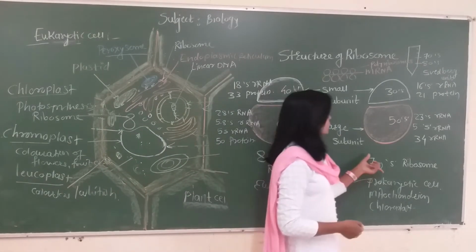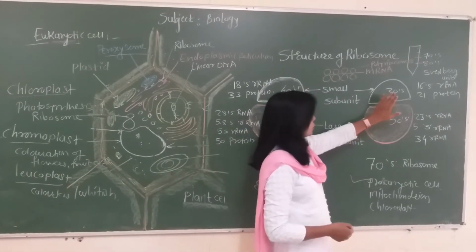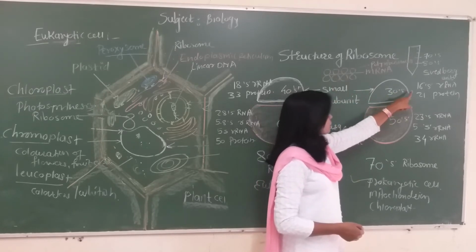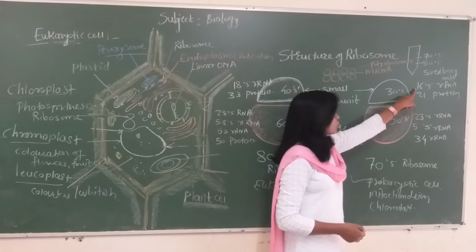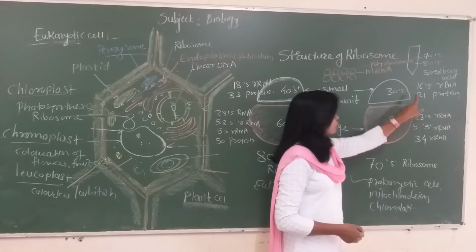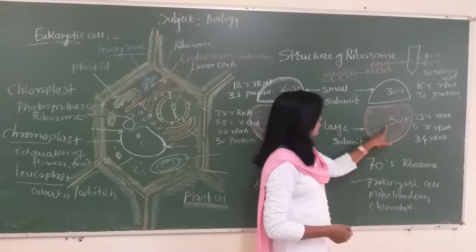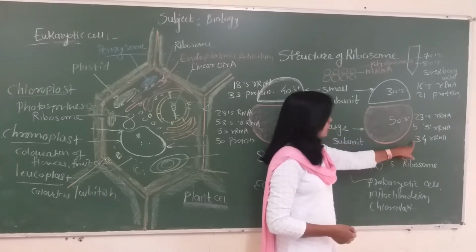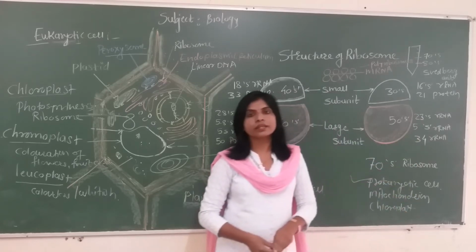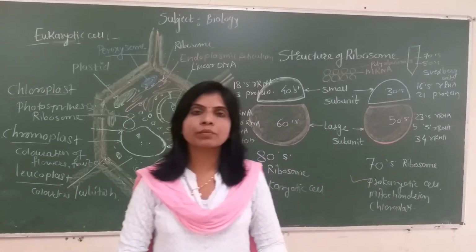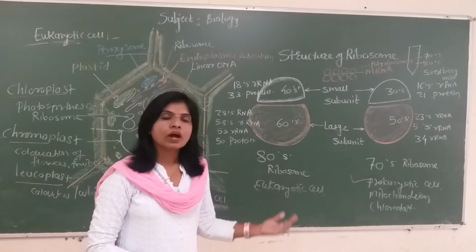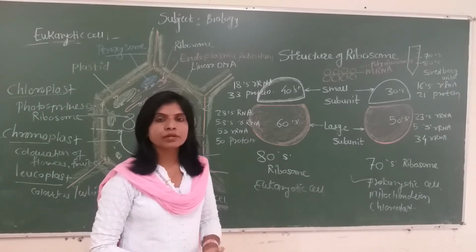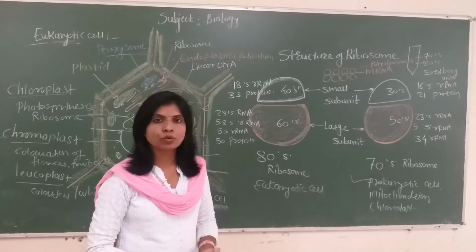In case of the 70S type of ribosome, when we study their chemical composition, the small subunit is of 30S type, made up of 16S Svedberg units RNA. The large subunit is made up of 23S rRNA, 5S rRNA, and 34 proteins. So in this manner, chemically they are made up of different types of rRNAs, ribosomal RNAs, on the basis of their sedimentation gradient, as well as proteins.